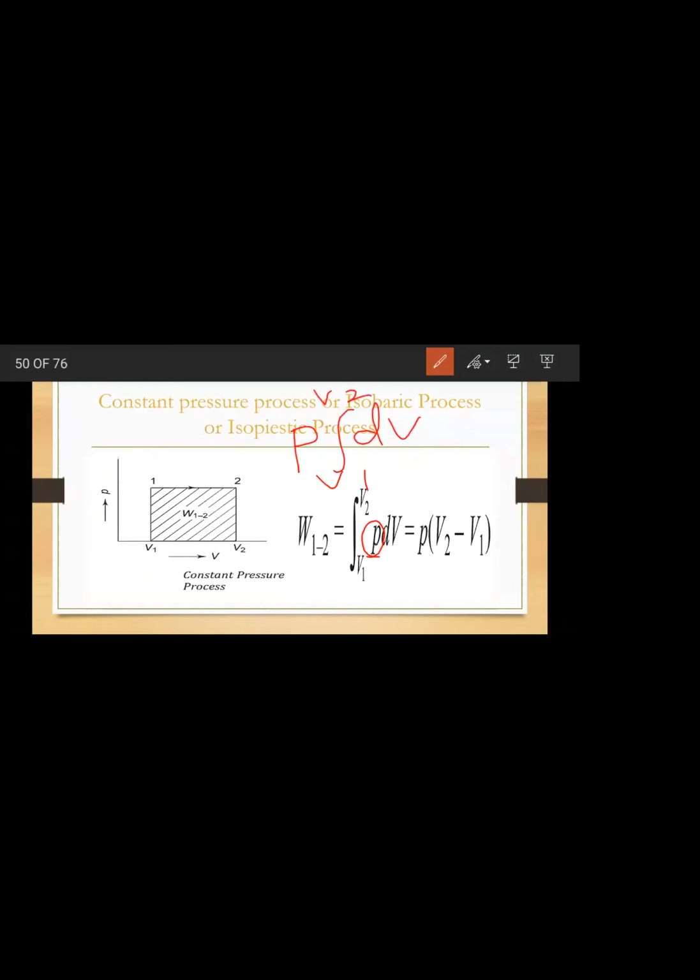It is V, with integration limits V1 to V2. After putting limits, you will get P into V2 minus V1. So this is the work done for constant pressure process. Okay, next Bimesh.